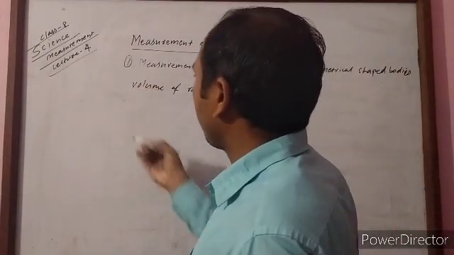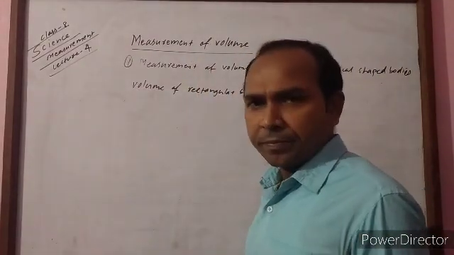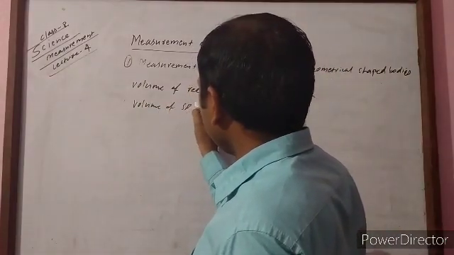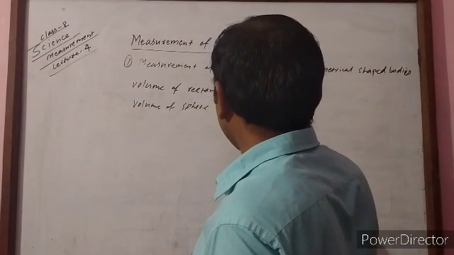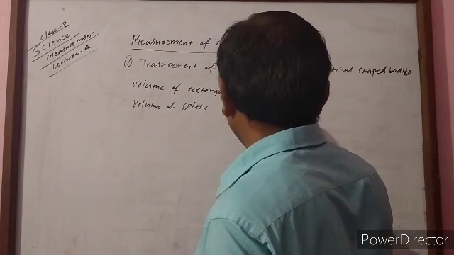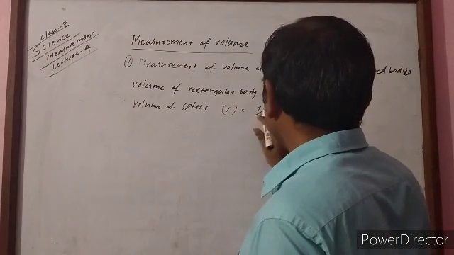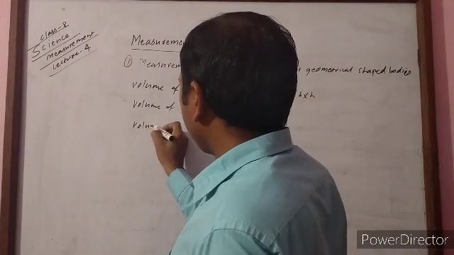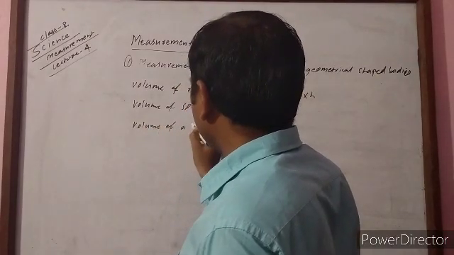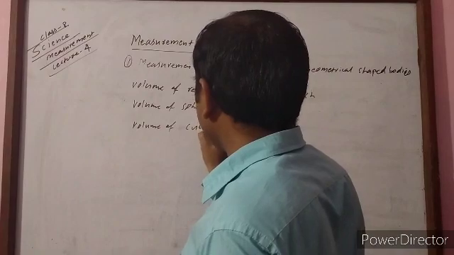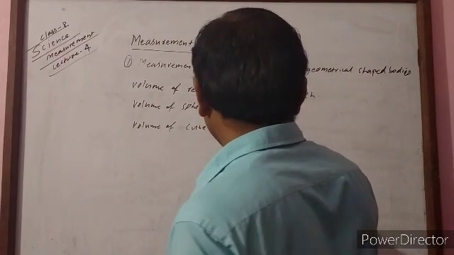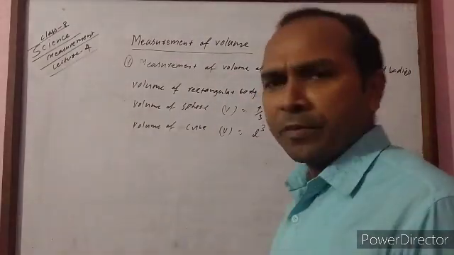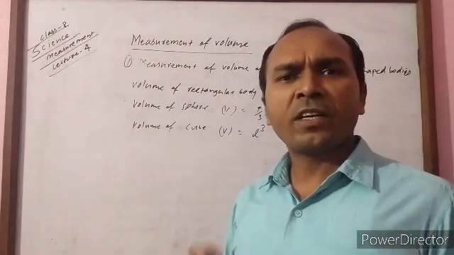Another, when we have to find the volume of a sphere, then we find it with the help of the formula 4 by 3 pi r cube. Another, when we have to find the volume of a cube, then we find it with the help of L cube. These are all the formulas with the help of which we can find the volume of a regular geometrical shaped body.